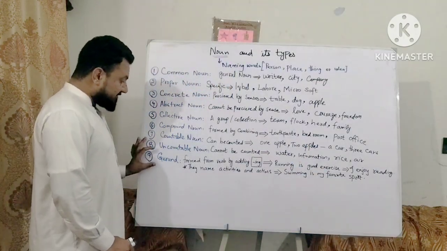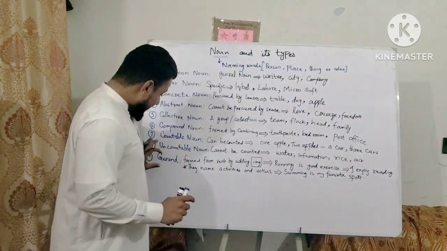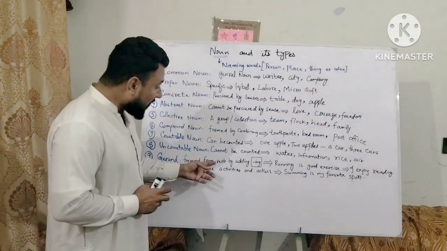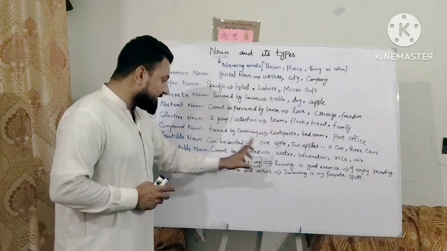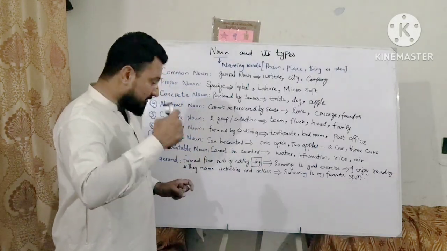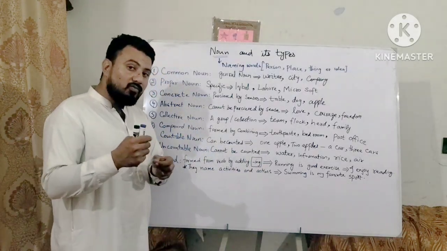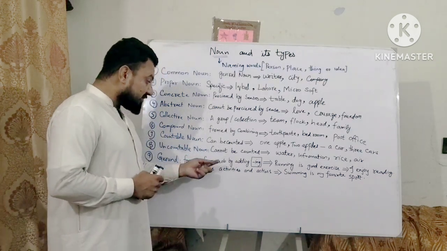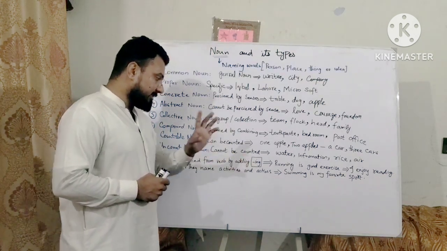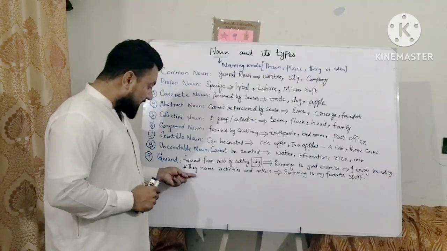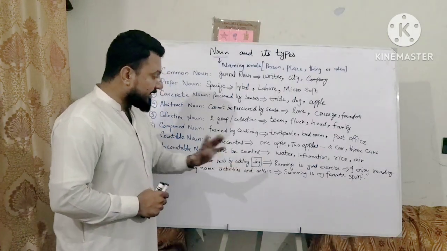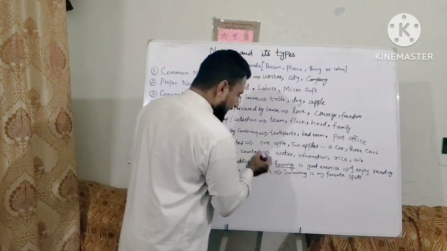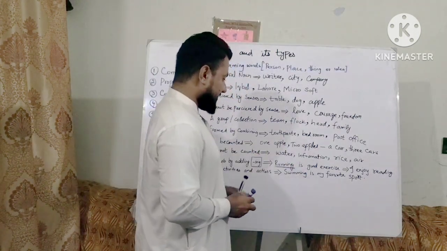Gerund is a specific noun that is formed from a verb by adding ing at the end of the verb. That becomes a noun. It also functions in a sentence as a noun. They name activities and actions. Like, running is a good exercise.